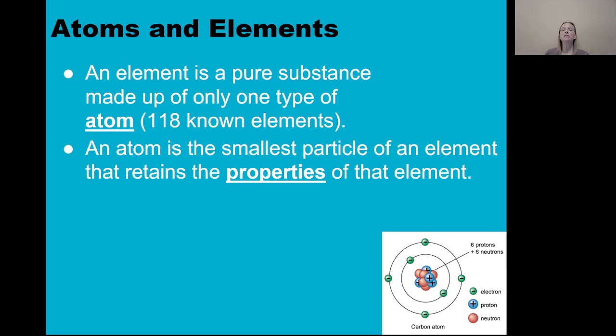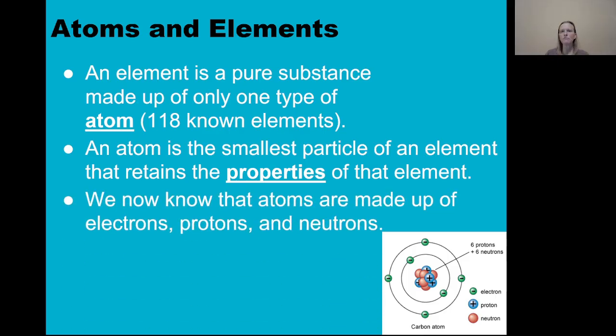And an atom is the smallest particle of an element that still retains the properties of that element. So it still behaves the same way chemically and physically. We now know that atoms are made up of protons, neutrons, and electrons, so we have a vision of an atom in our head that looks like this. But how do we know that? What kind of experiments and researchers have worked over time to give us this model of the atom?